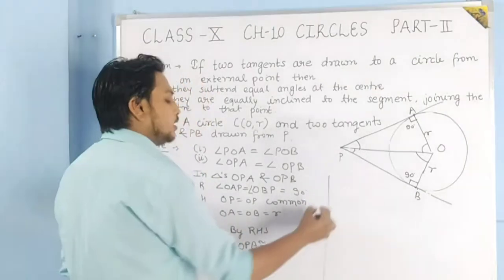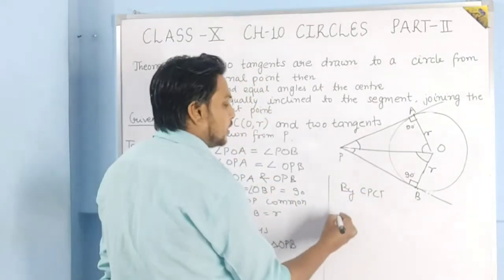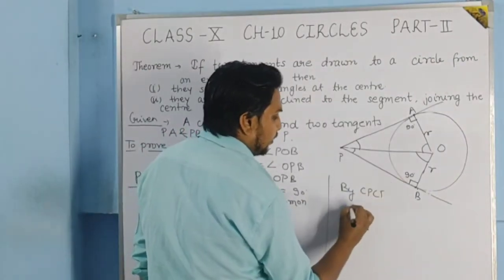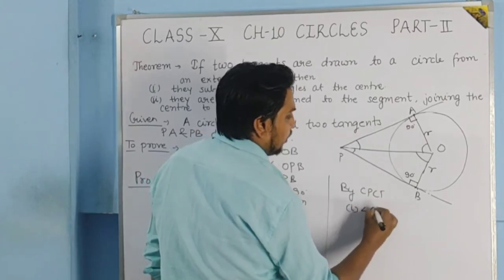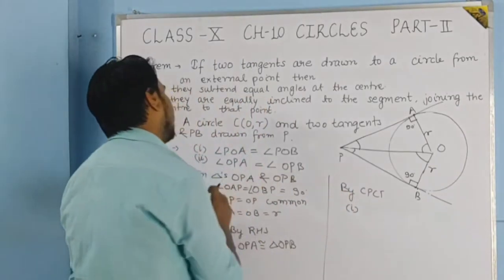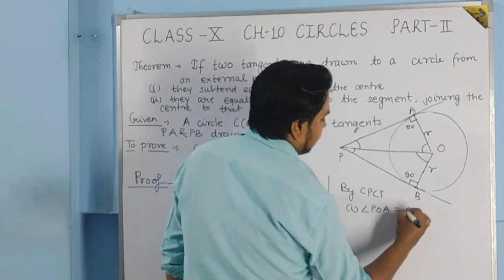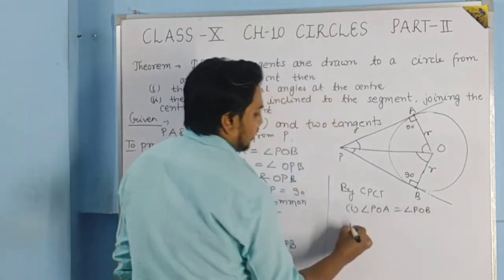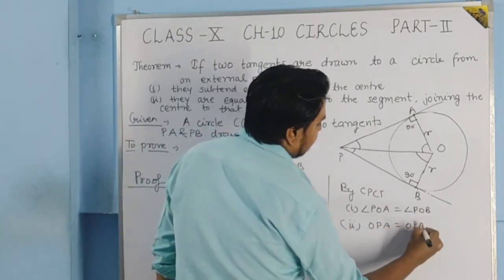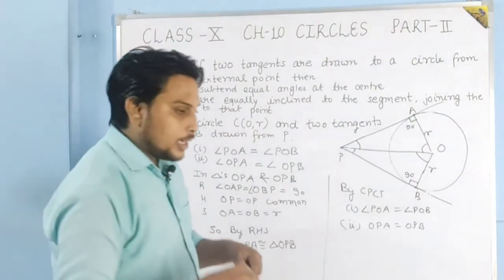And if these two triangles are congruent, then by CPCT what can we say? By CPCT we can say that the first one is angle AOP. What we have to show here? Here we have written POA, so we can say that angle POA is equal to angle POB. And the second one, that is OPA, is equal to OPB. Okay students, so this result also you have to remember.